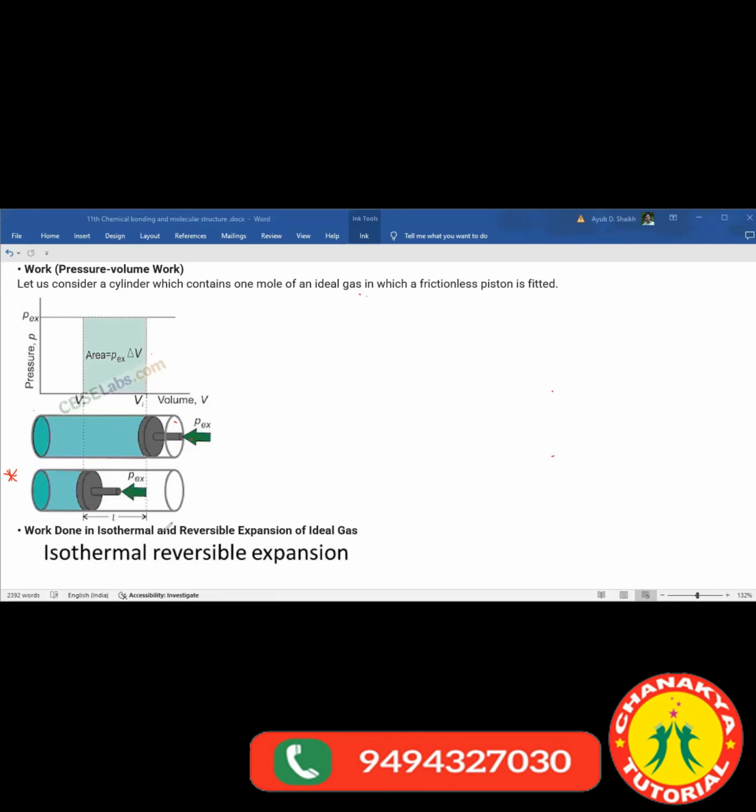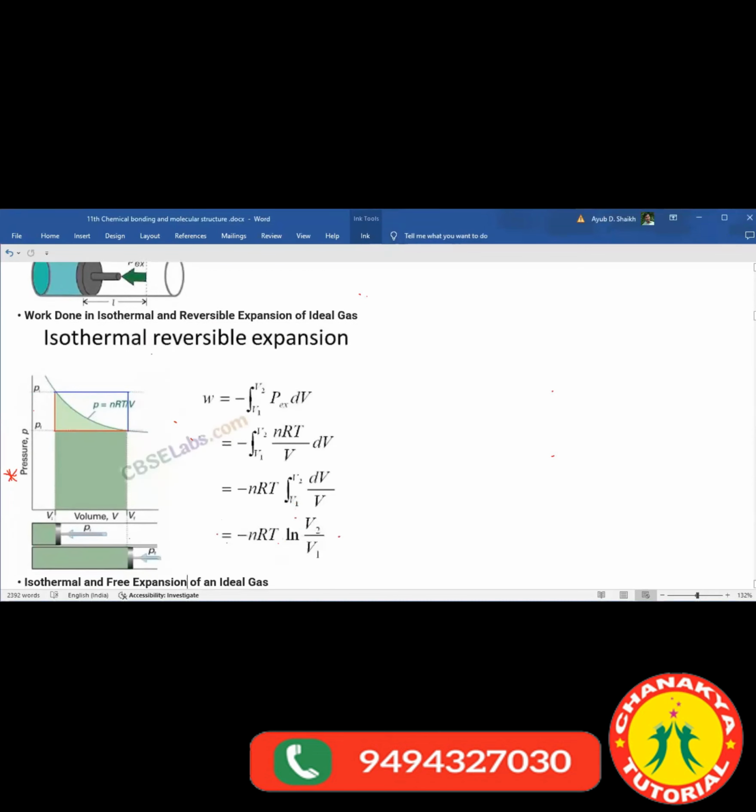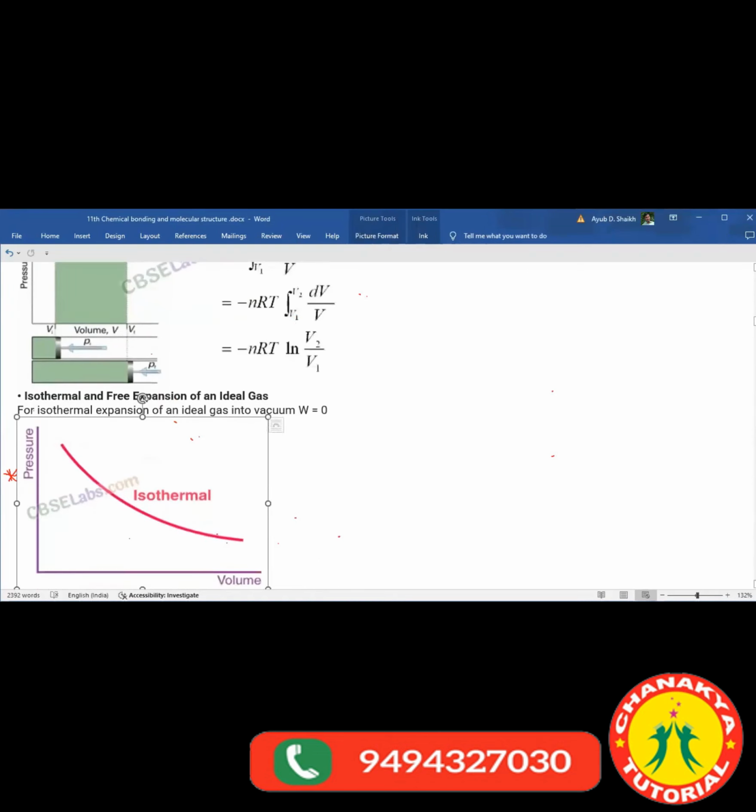Work done in isothermal and reversible expansion of ideal gas. It's given over here. See what is given in this in detail. Isothermal reversible expansion.